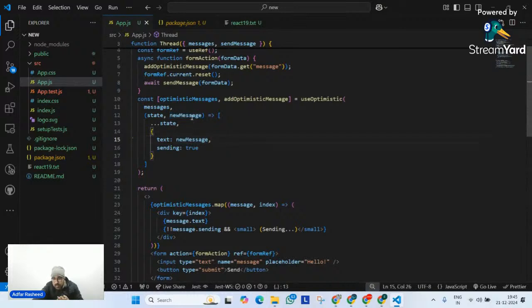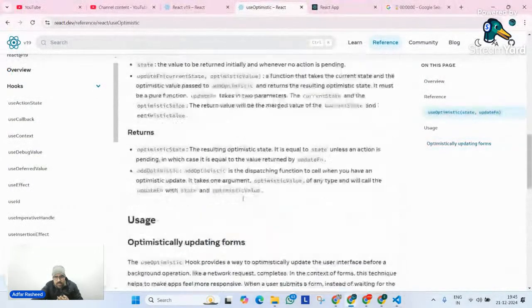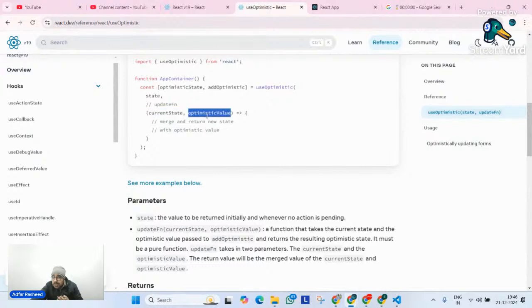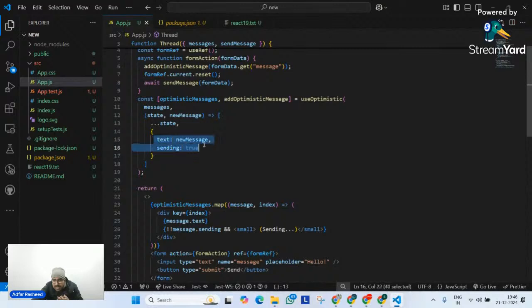Now, what is new message? New message is nothing but the new optimistic value that we are receiving. If you remember its syntax, you can clearly see what it is. What was its syntax? We have current state and optimistic value. So it's an optimistic value, right? I hope that makes sense. So let's go here, and I'm telling it text is equal to new message, then sending is equal to true. This is nothing but an illusion that I'm trying to create. Nothing else. The main messages are this one. I am trying to simply separate the old messages and add an illusion to it. And that illusion is nothing but whatever my input field's value is. And then I'm updating with sending true.